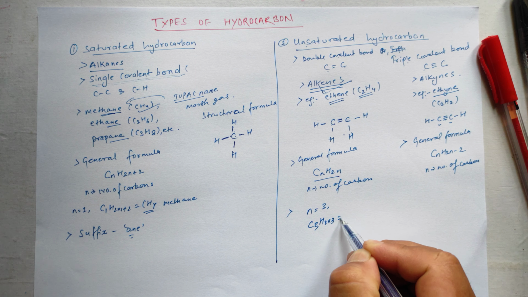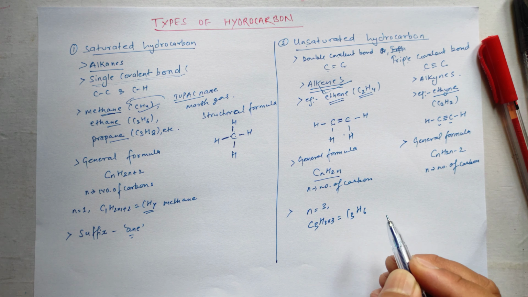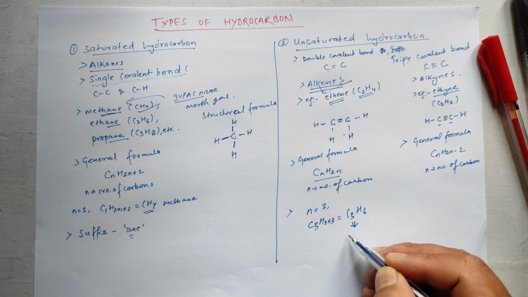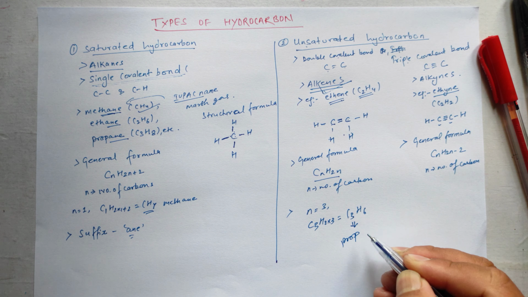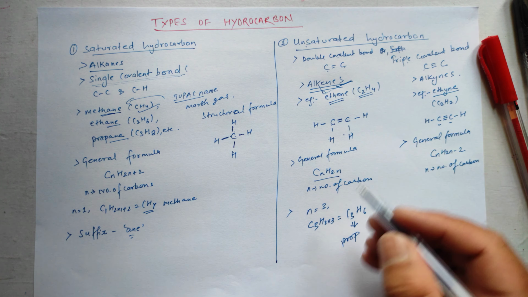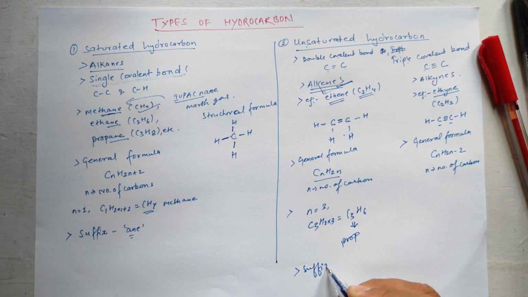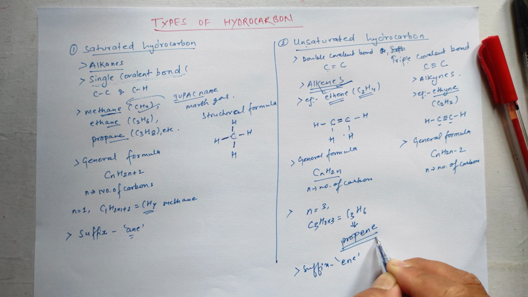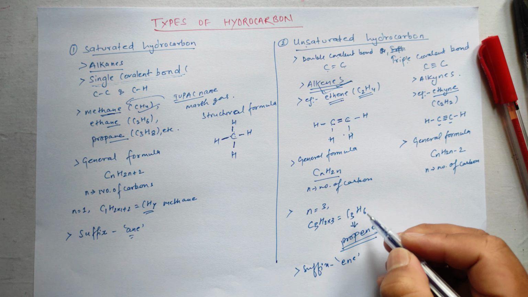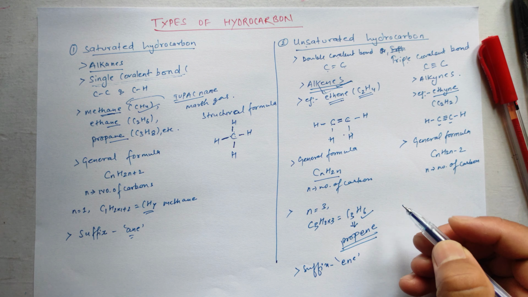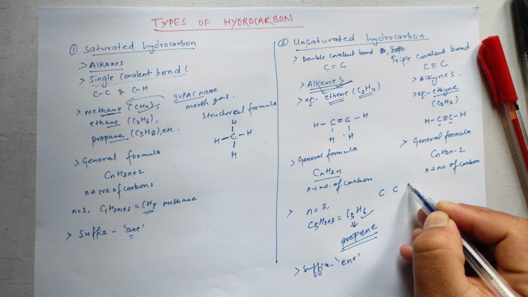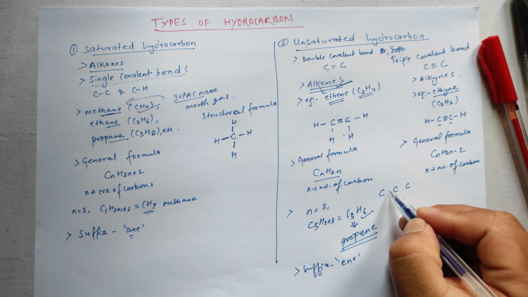C3H2 into 3, that gives us C3H6. Alright, the number of carbons is 3, so its first name becomes prop, and for alkenes the suffix is always ene, so its name becomes propene. It is the IUPAC name. This is the molecular formula. Okay, and its structural formula becomes, how many carbons? 3. 1, 2, 3. And there is a double bond between two carbon atoms.